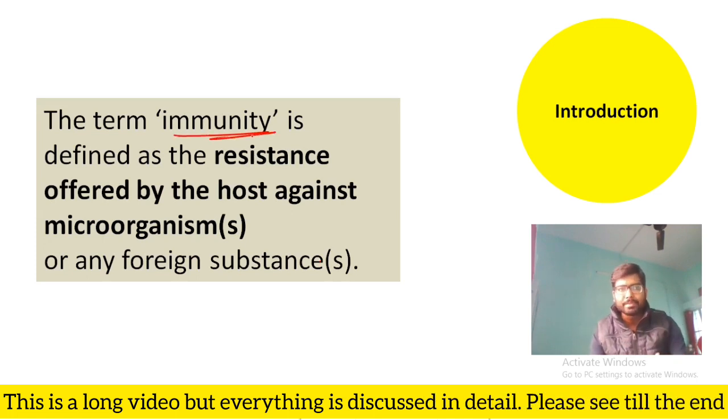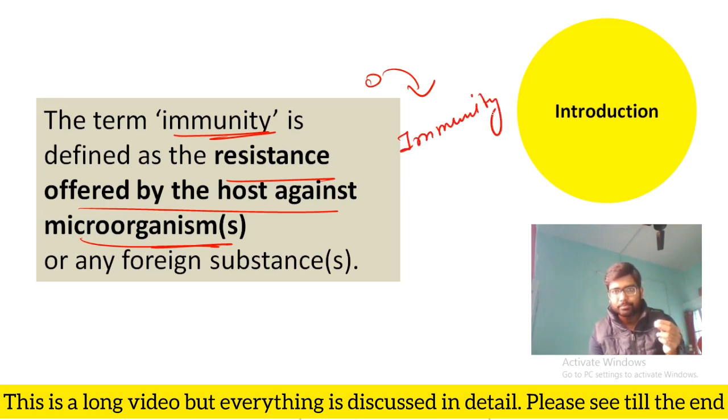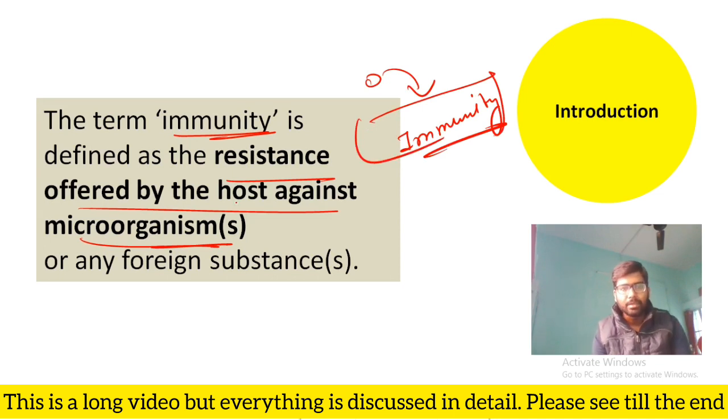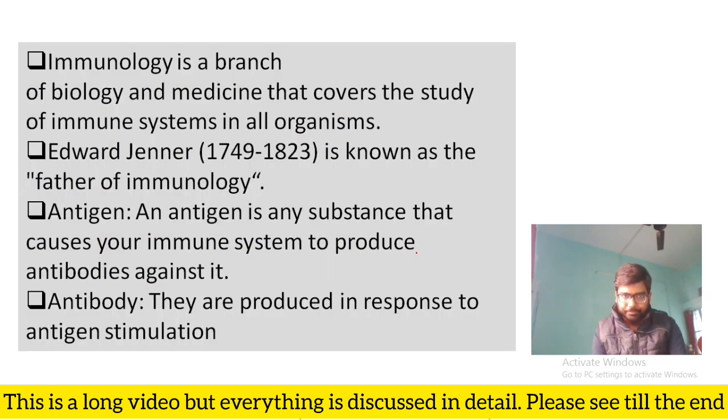Immunity means the resistance offered by the host against the microorganism. That means when a microorganism is going to invade our body, the immune system gets activated. After that, our immune system provides immunity against the invading microorganisms. So immunity is defined as the resistance offered by the host against the microorganism or any foreign substances. The foreign substances which enter our body are known as antigen.